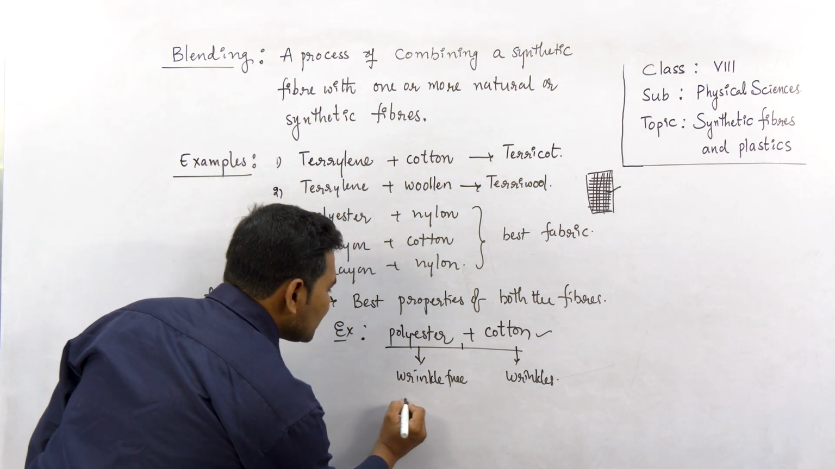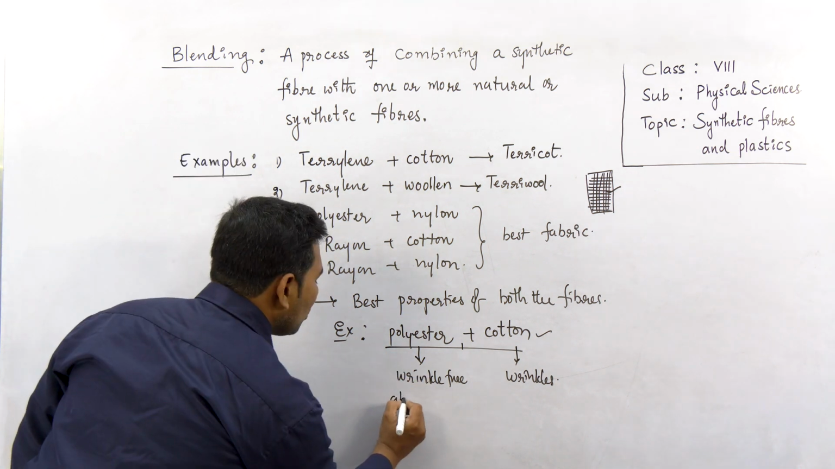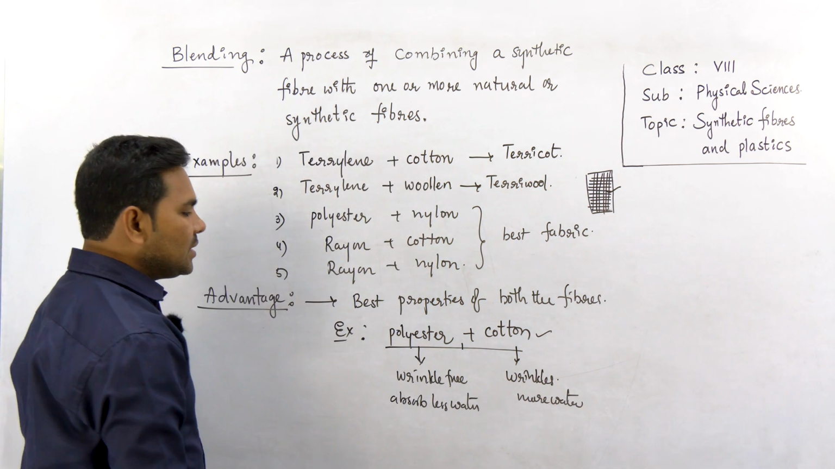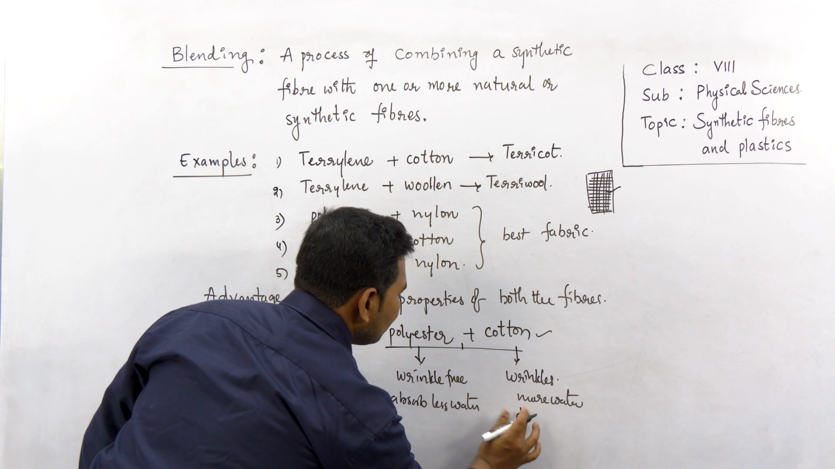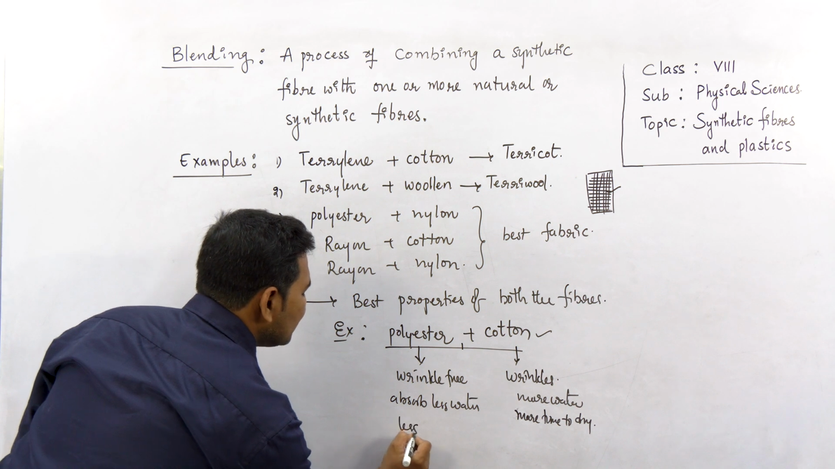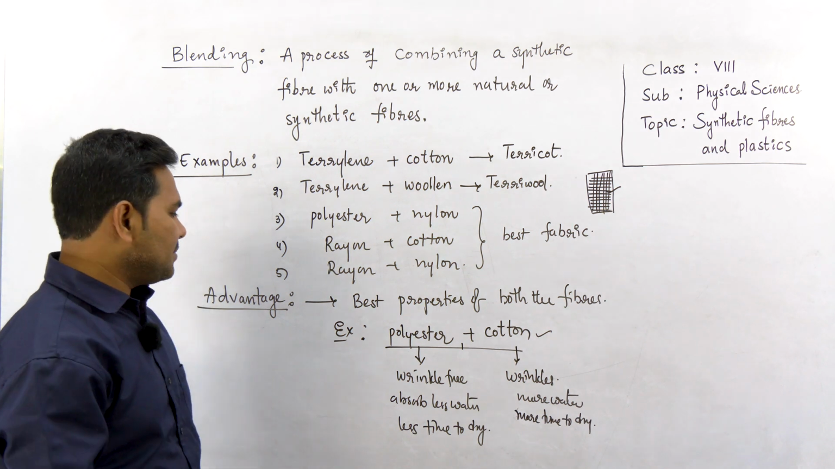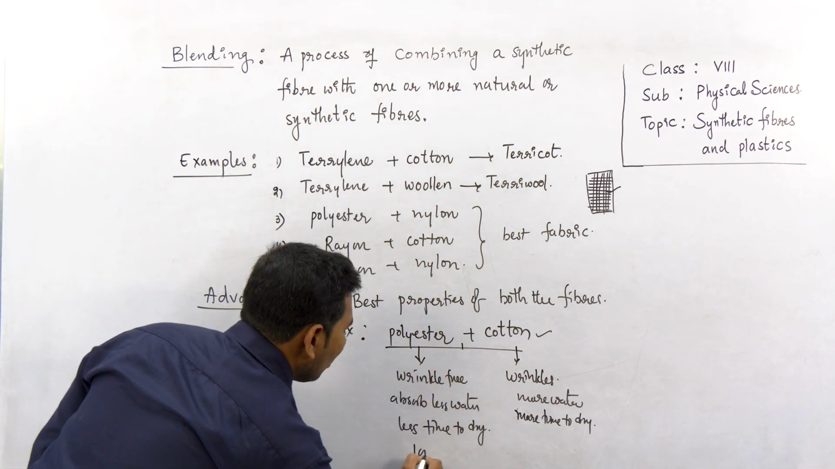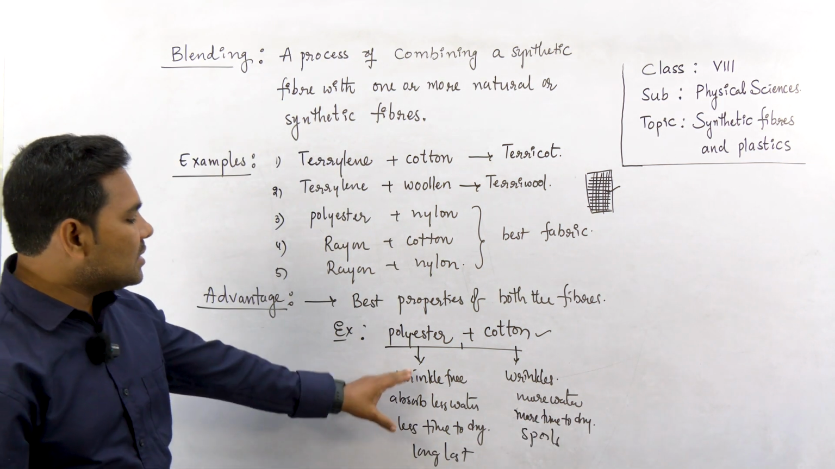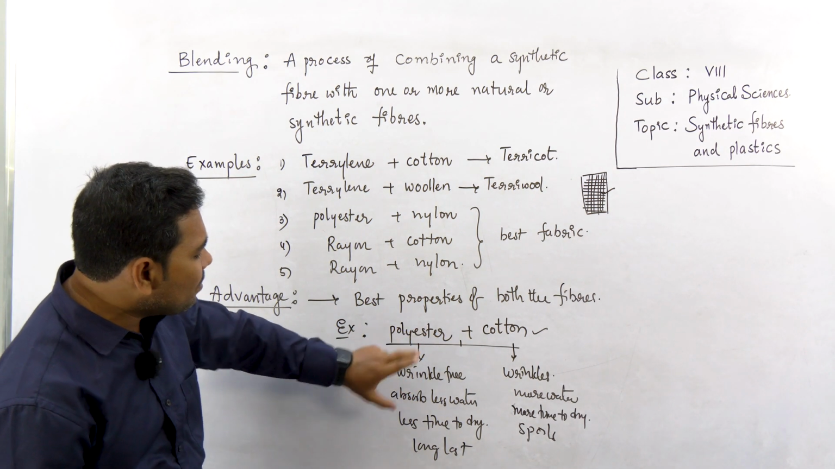Then polyester absorbs no water. Being a synthetic fiber, it absorbs less water, whereas cotton absorbs more water, right? Cotton takes more time to dry, whereas polyester, being synthetic, takes less time to dry. Okay, there are different properties. Now, this synthetic fiber is long lasting, whereas cotton spoils easily. Because of all these different properties of polyester and cotton, there are some desired properties in polyester